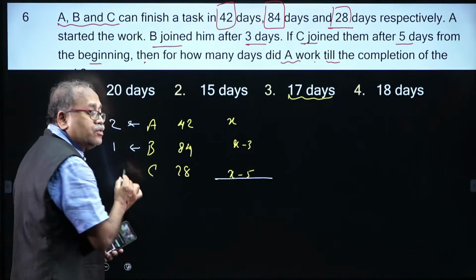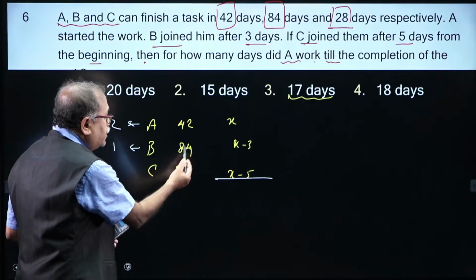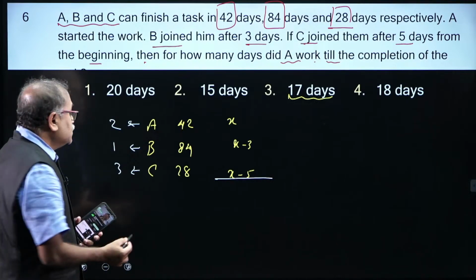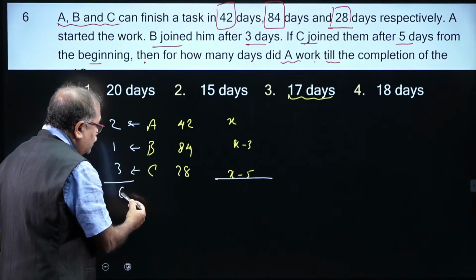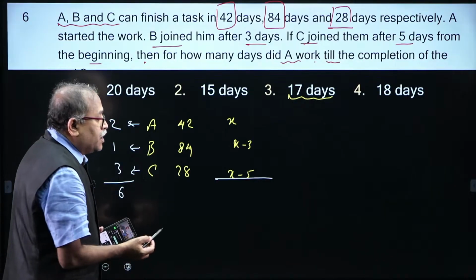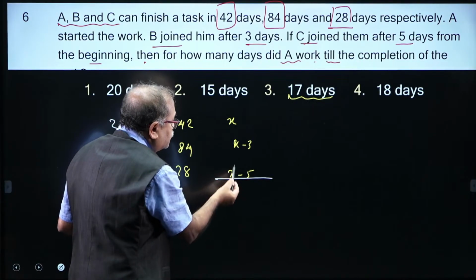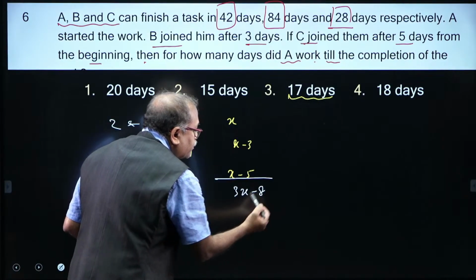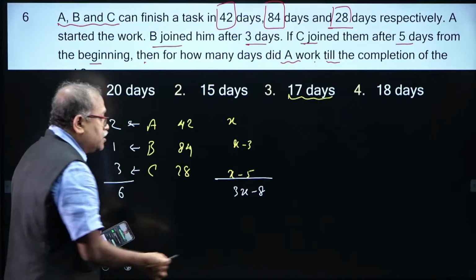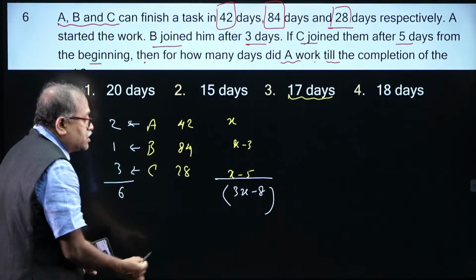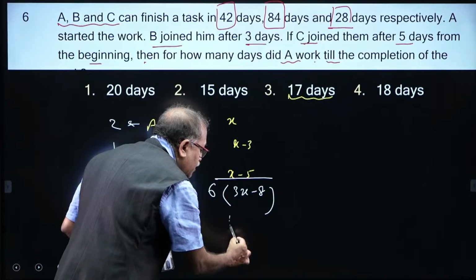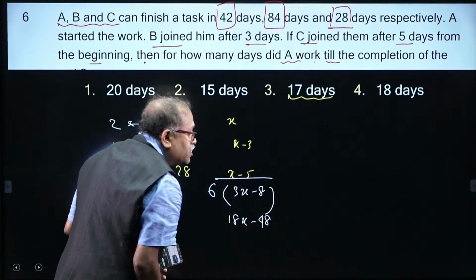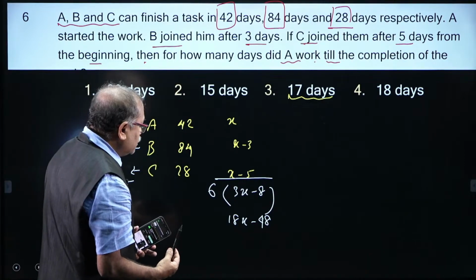So, here it is 1 unit per day, and it goes 3 times. So, this is 3 units. The total how many units? That comes to 6 units. Okay. So, the number of days they worked is 3x minus 8 days they worked, and per day they complete how many units? 6 units. In other words, 18x minus 48 is that, am I right over here?